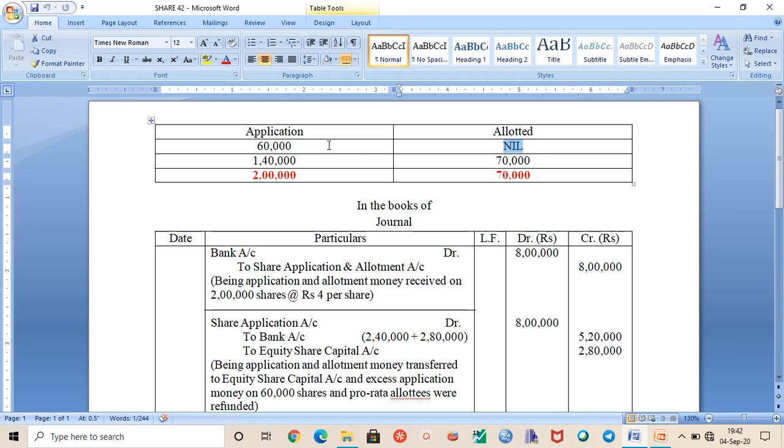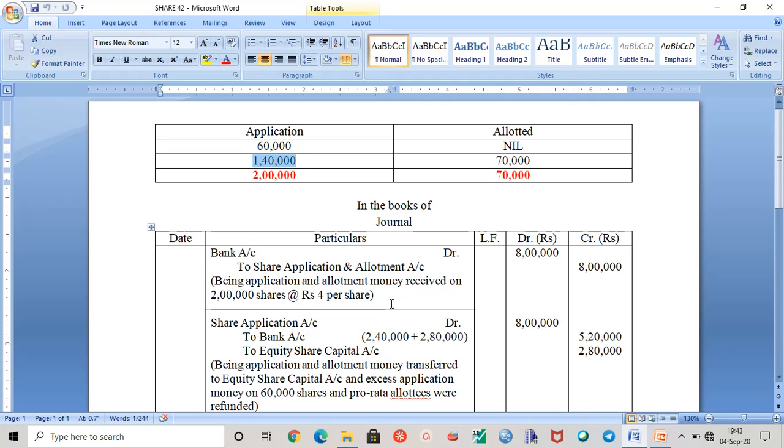The remaining 1,40,000 shares were allotted on a pro rata basis. Out of 1,40,000 applied shares, only 70,000 shares were allotted, and the remaining 70,000 shares were not allotted.